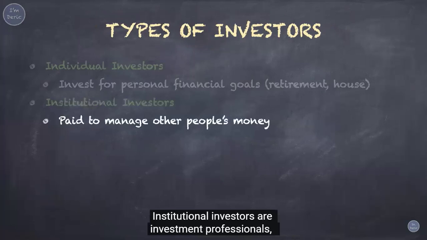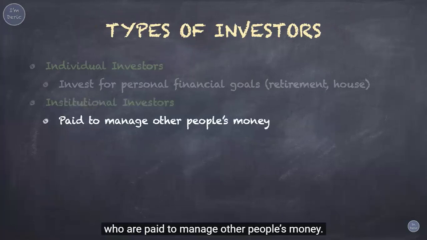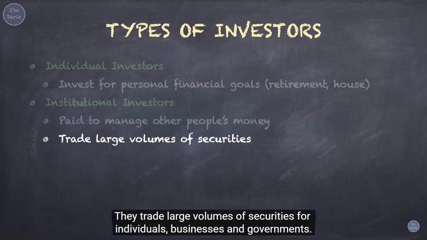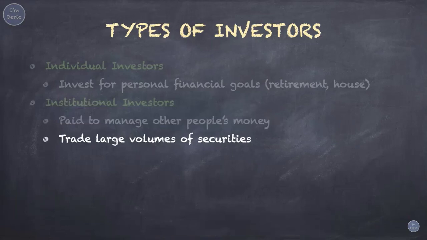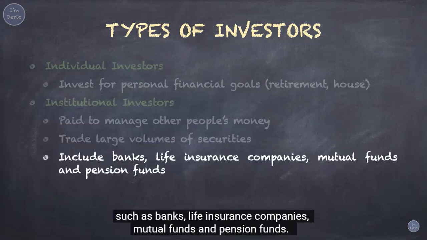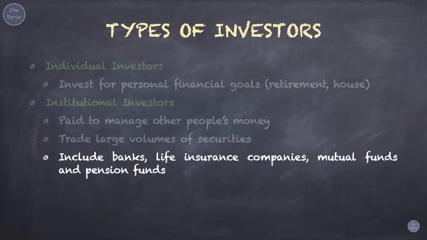Institutional investors are investment professionals who are paid to manage other people's money. They trade large volumes of securities for individuals, businesses, and governments. Financial institutions are the institutional investors such as banks, life insurance companies, mutual funds, and pension funds.